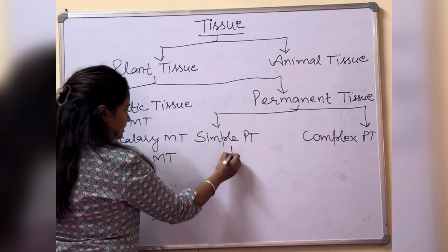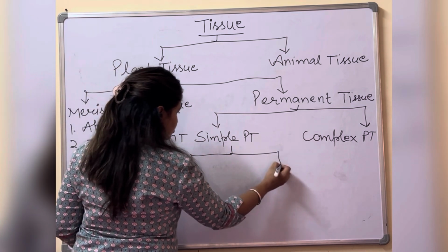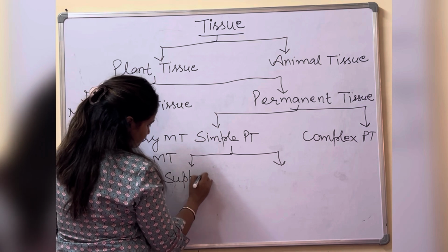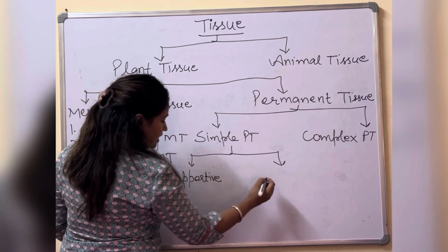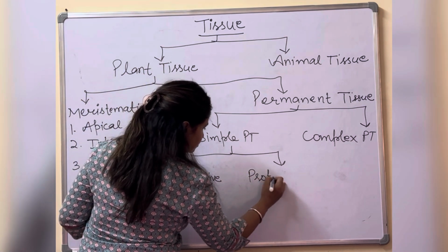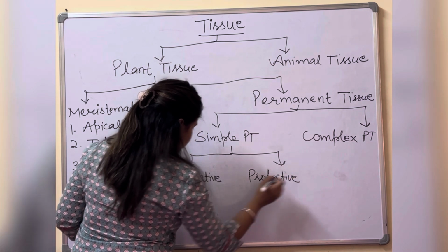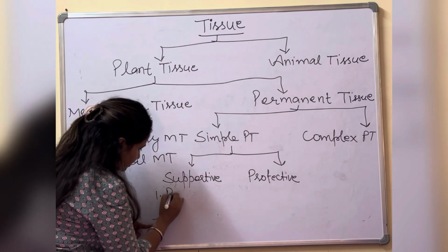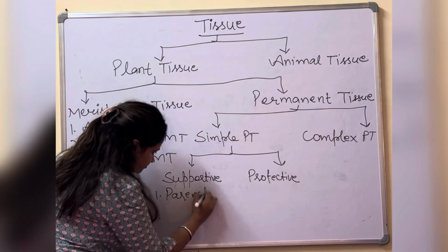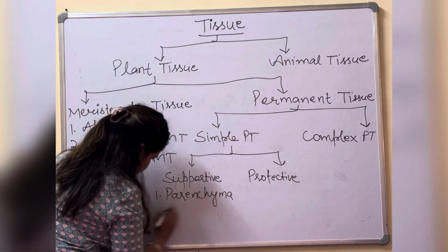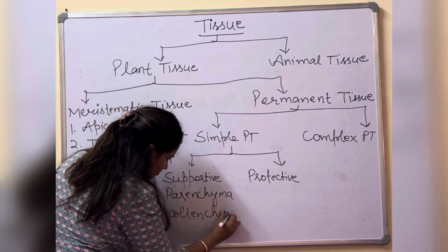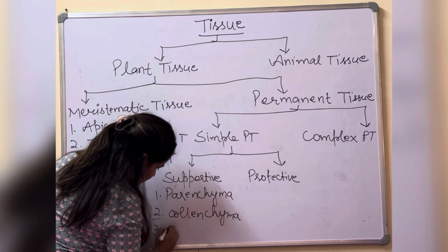Fine. The simple permanent tissue is further also of types, that is the supportive permanent tissue and protective permanent tissue. In supportive, there are three types of tissues: the first is parenchyma, the second one is collenchyma, and the third one is sclerenchyma.